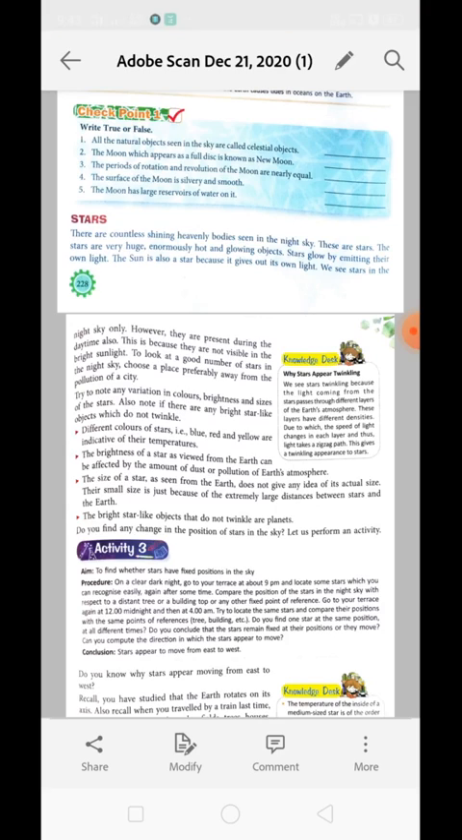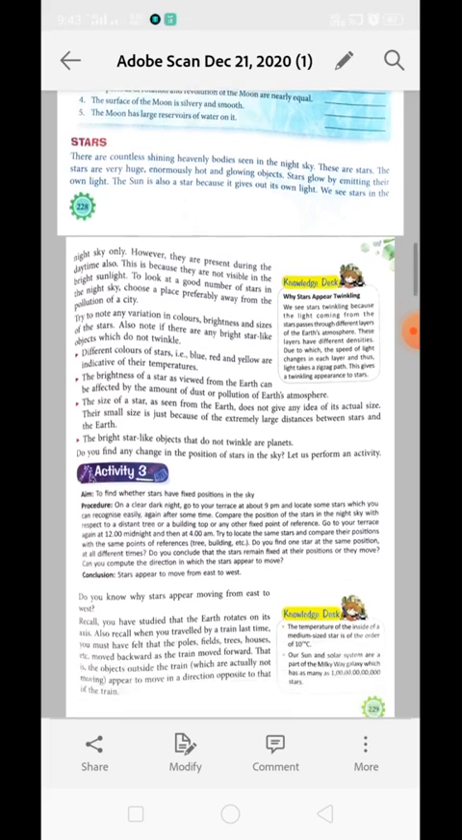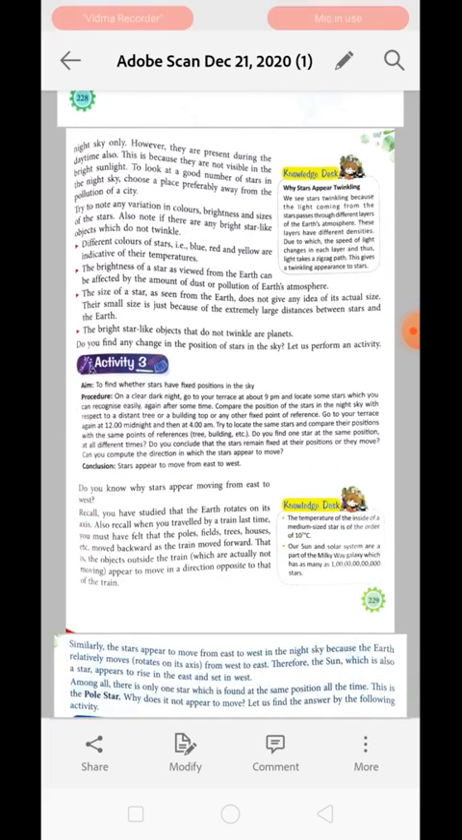To look at the number of stars in the night sky, we choose a place preferably away from the pollution of the city so that we can have a clear view. Now try to note any variation in color, brightness and size of the stars. These all things matter for us as well. Note down if there is any bright star-like object which does not twinkle. Just see over here what is there.